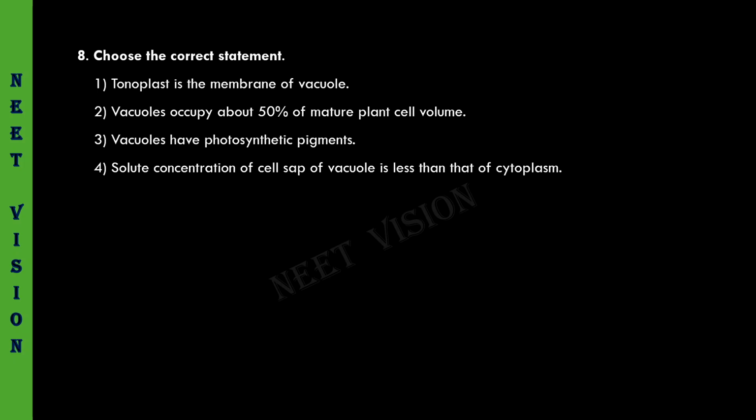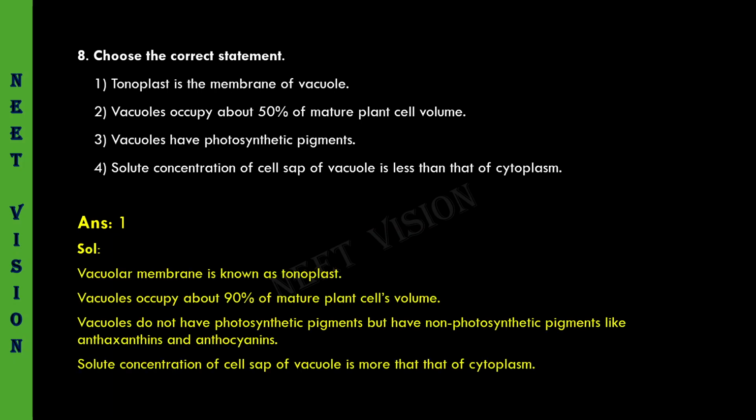Vacuoles have photosynthetic pigments. Wrong. They have non-photosynthetic pigments like anthocyanins and anthoxanthins. Solute concentration of cell sap of vacuole is less than that of cytoplasm. No, it is more than that of cytoplasm. Second, third and fourth options are incorrect statements. First option is correct statement and the answer must be the one. Let us see. One. Here is the solution for the question.